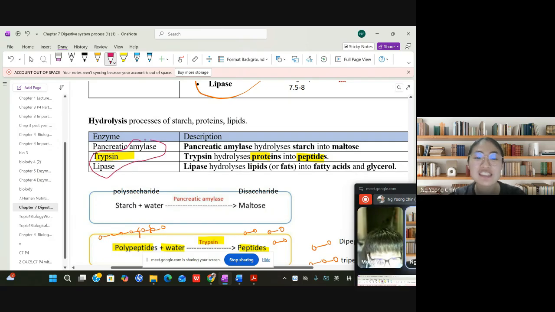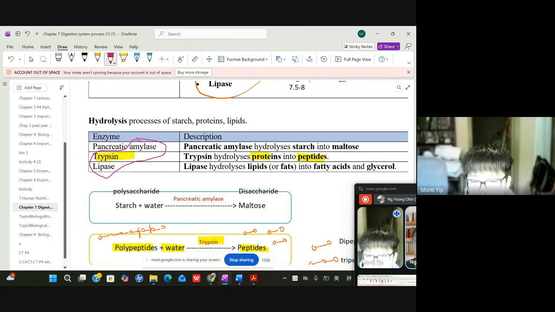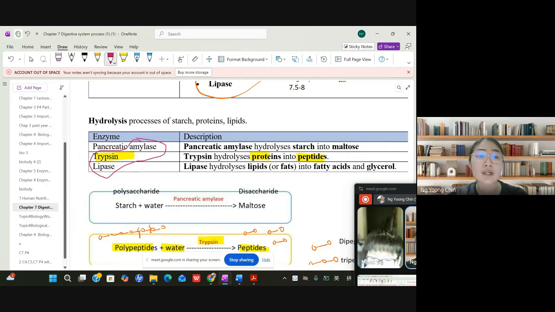Okay, it's the pancreas. So that's why the pancreas just secretes out the enzymes, including amylase, trypsin, and lipase. But will the pancreas carry out the digestions? No, right? They just secrete out the enzymes. So later the enzymes will be secreted to where? They will be secreted and released to the small intestines. So the small intestine is the organ. Just remember that the small intestine is the organ that carries out the digestion process.